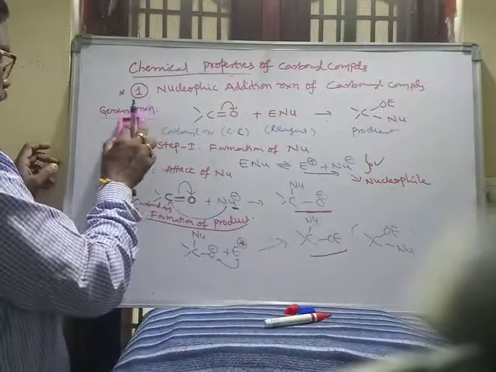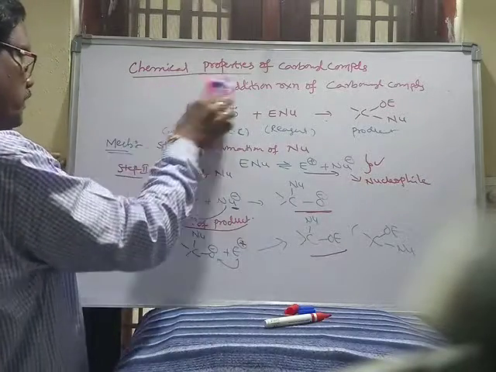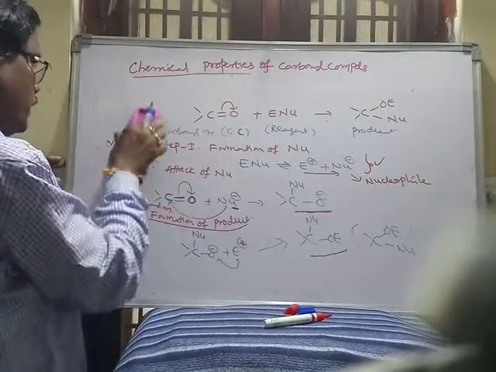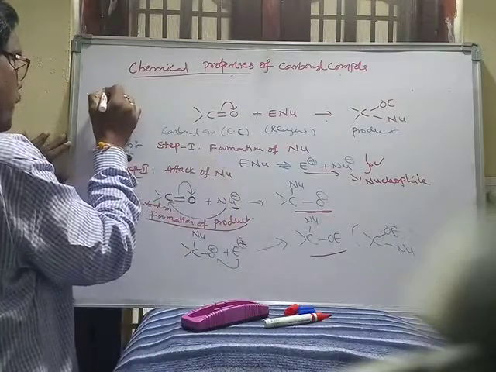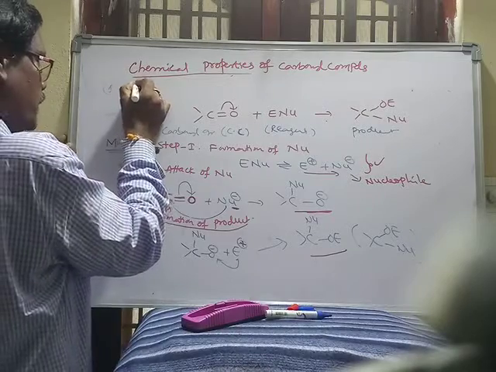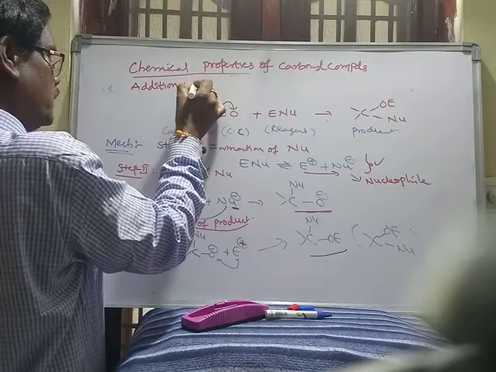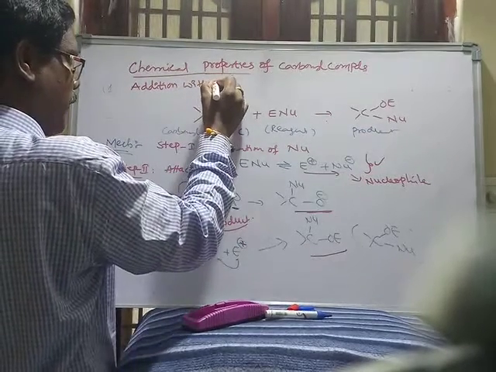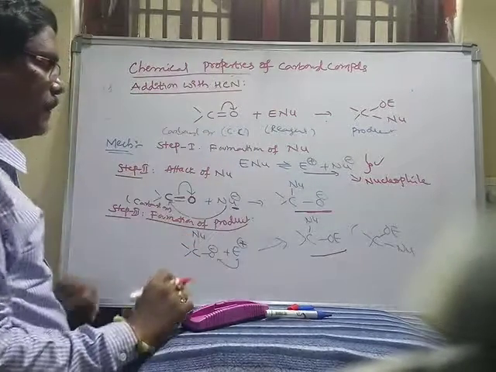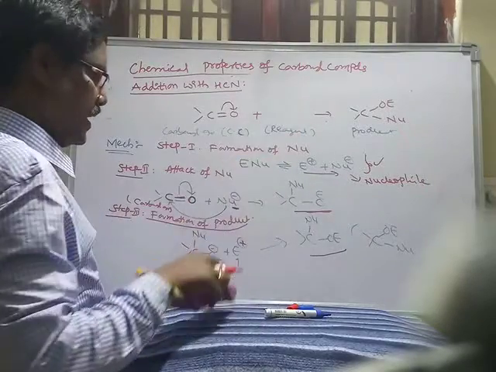Example 1, the first reaction: reaction with, or addition with, hydrogen cyanide. Now the general reaction is here, hydrogen cyanide.